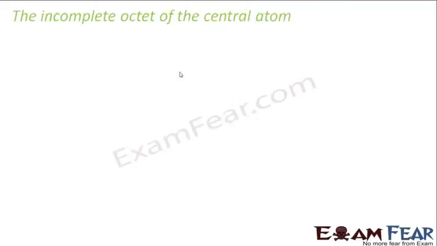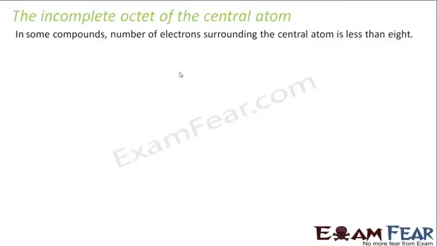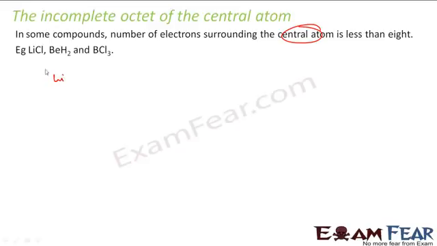Now talk about the incomplete octet. There are some compounds where the number of electrons in the central atom is less than 8. For example, LiCl has only 2 electrons in the central atom. If you see BeH2, I have beryllium and 2 hydrogen atoms, so this beryllium has only 4 valence electrons.